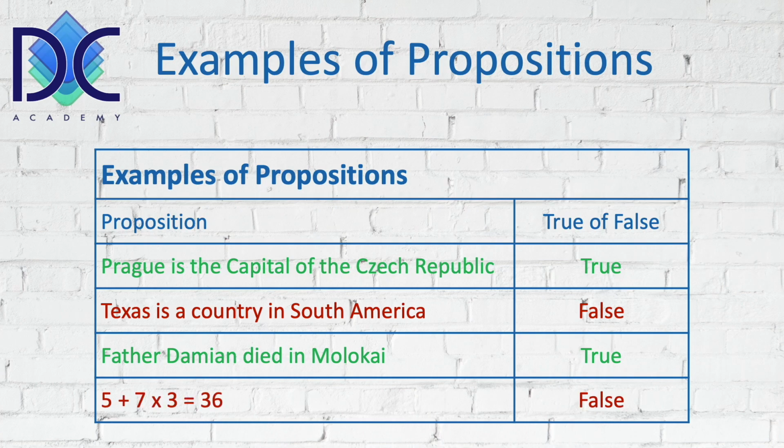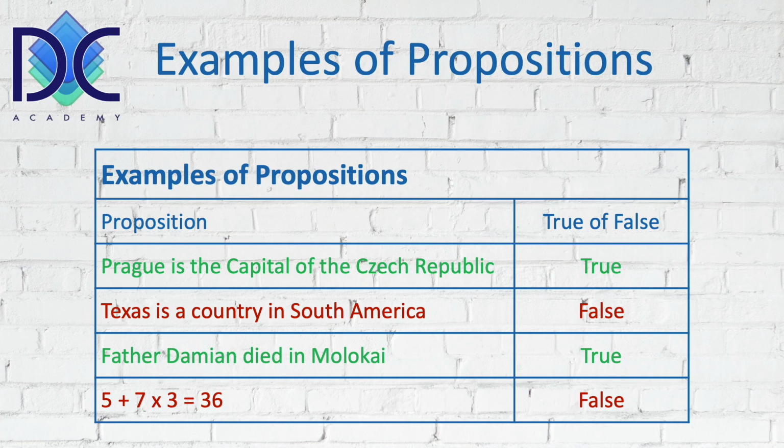This is a false proposition, because by the rules of mathematics we first have to do the multiplications, then the divisions, then the additions, and then the subtractions. So we first multiply 7 times 3, which is 21, plus 5 gives us 26. So this proposition is false.